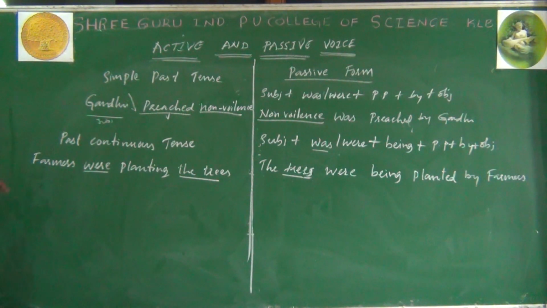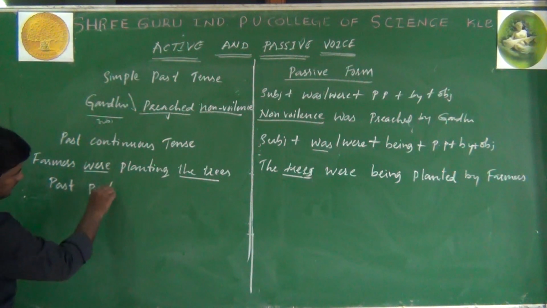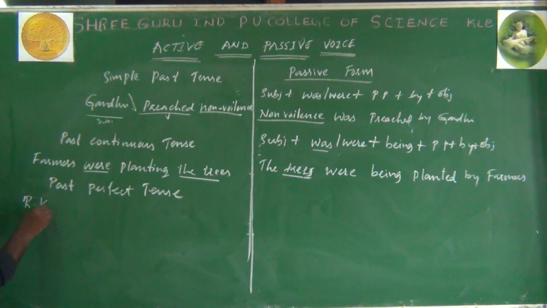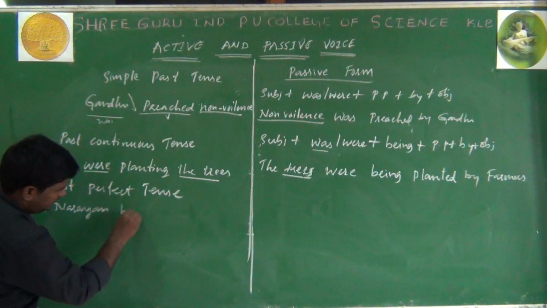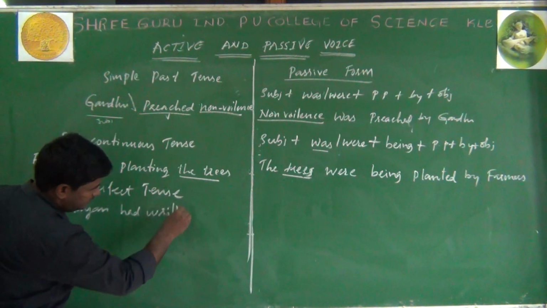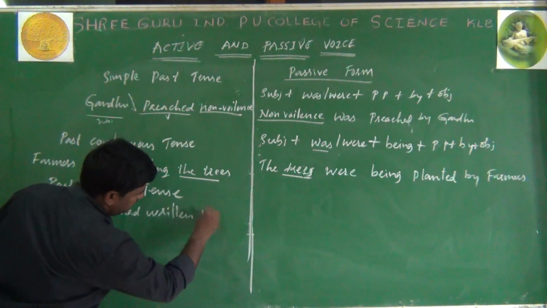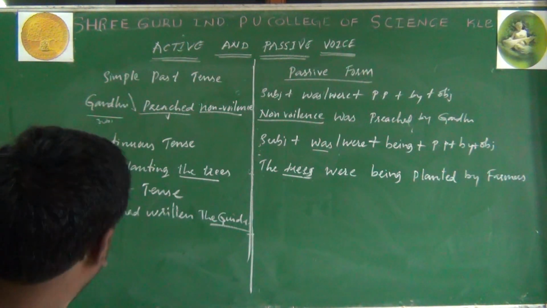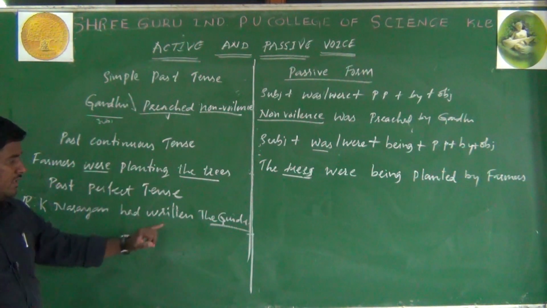Next, past perfect tense. R.K. Narayan had written the guide. The guide is a well-known novel by R.K. Narayan. R.K. Narayan had written the guide.